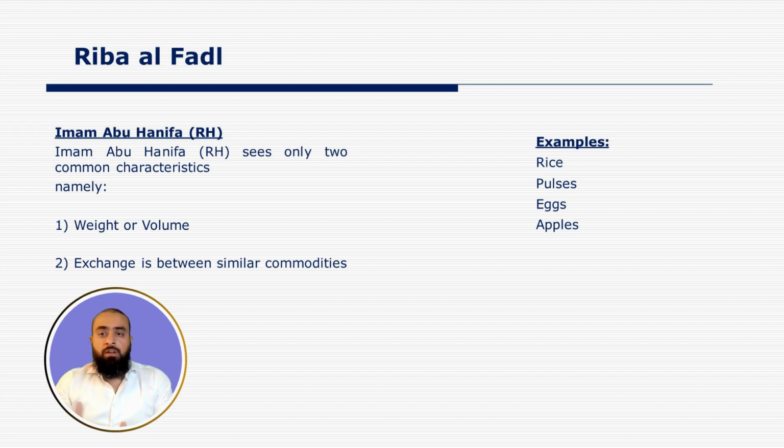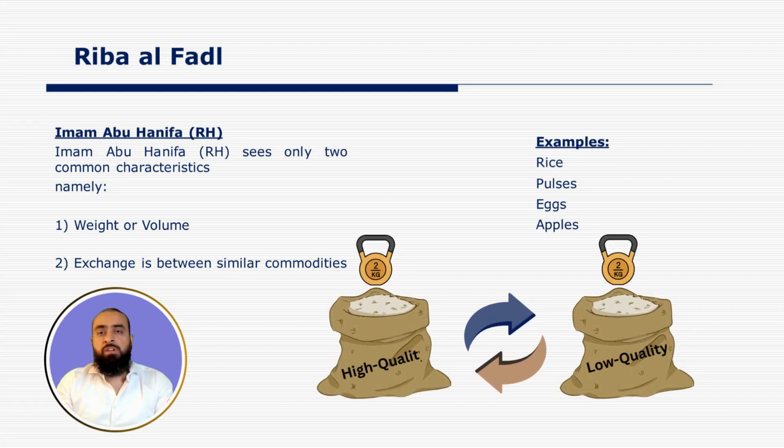So, for example, if rice is being exchanged with rice, then the rules of Riba Al Fadl will apply because rice is traded by measuring its weight. So, if a higher quality of rice, say basmati rice, is being exchanged with a lower quality of IRRI 6 rice, the quantity of rice on both sides needs to be equal. So if basmati rice is being exchanged and it is 2 kilo, then on the other side, the 86 rice has to be 2 kilo as well.